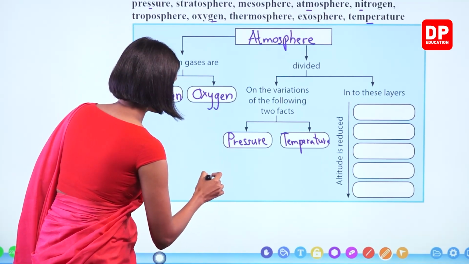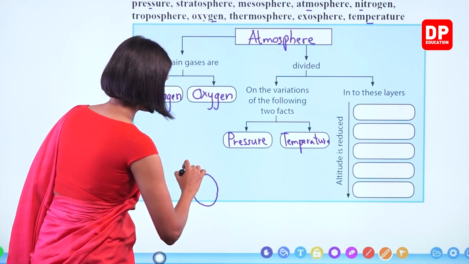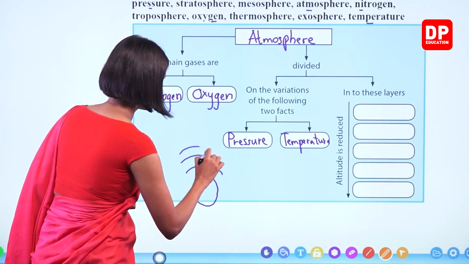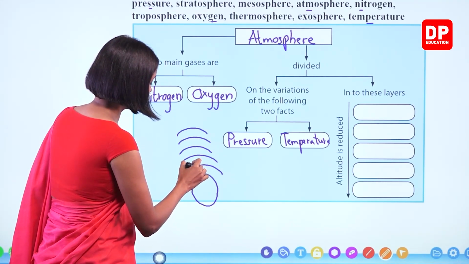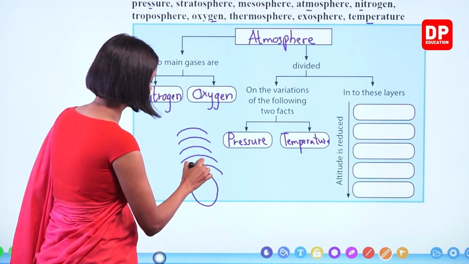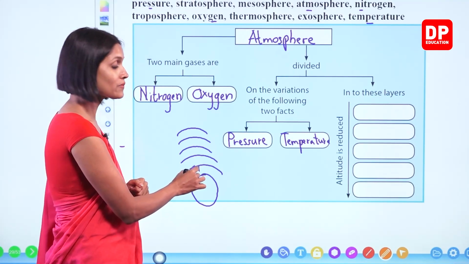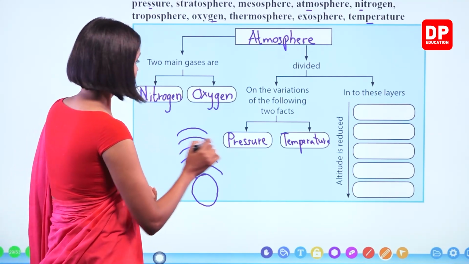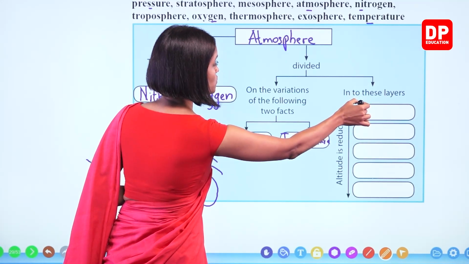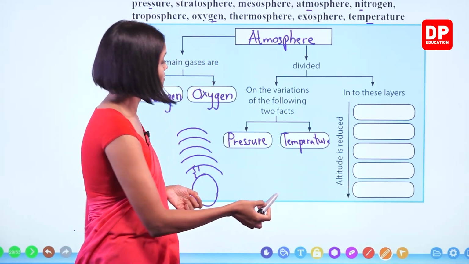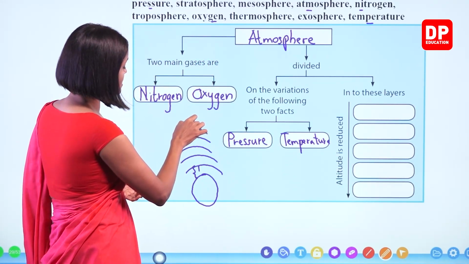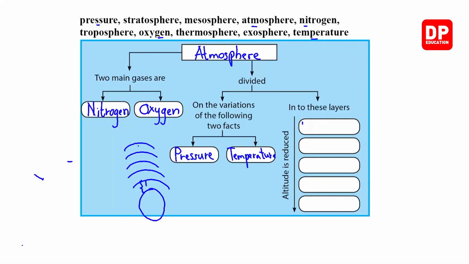So if you consider, this is the earth and these are the 5 layers. From the sea level, altitude is lowest in the first layer. What is the first layer? Troposphere. So altitude is reduced means here you have to write the layer with the highest altitude, here the lowest altitude. The layer with the highest altitude is this outermost layer, that is the exosphere.